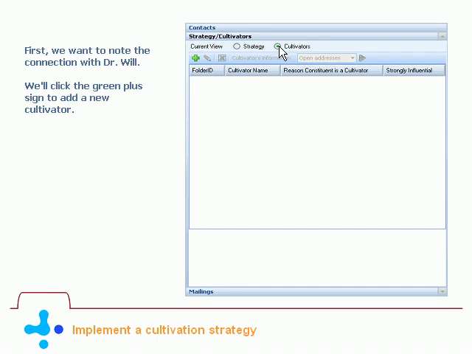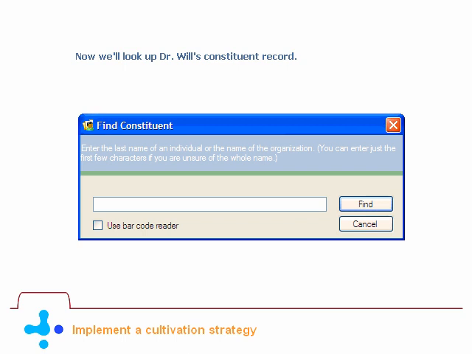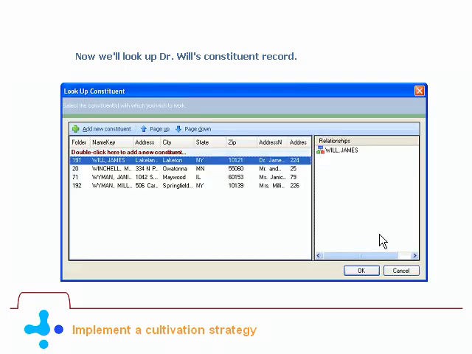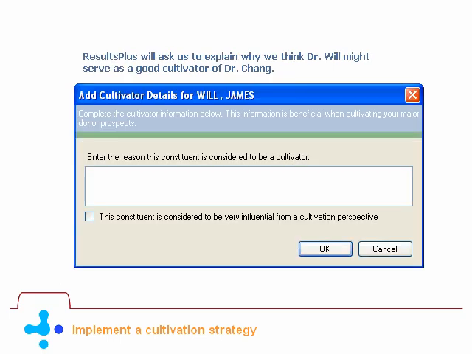First, we want to note the connection with Dr. Will. We'll click the green plus sign to add a new cultivator. Now we'll look up Dr. Will's constituent record. ResultsPlus will ask us to explain why we think Dr. Will might serve as a good cultivator of Dr. Chang.